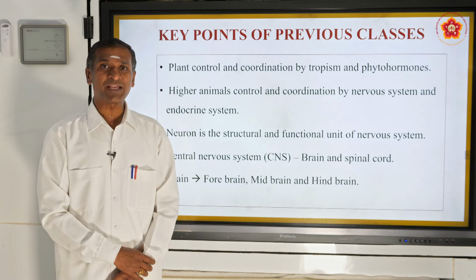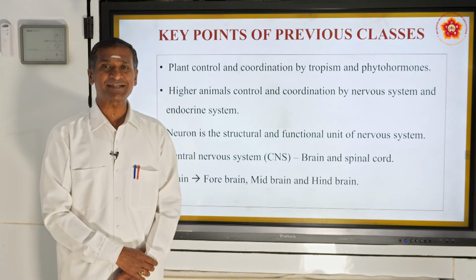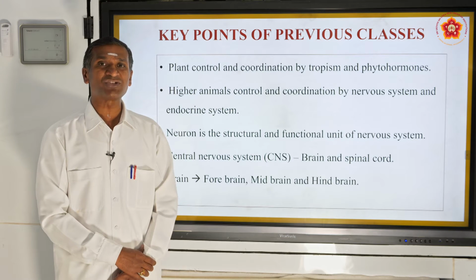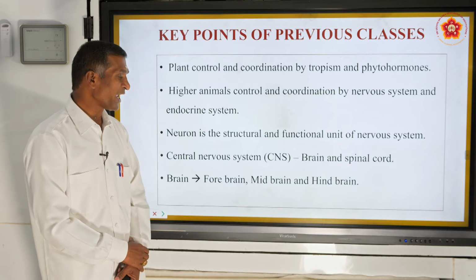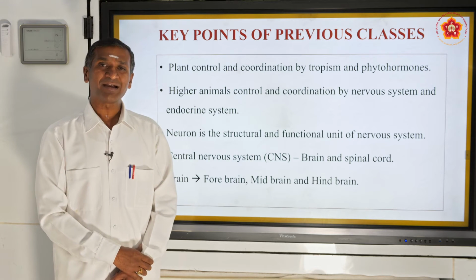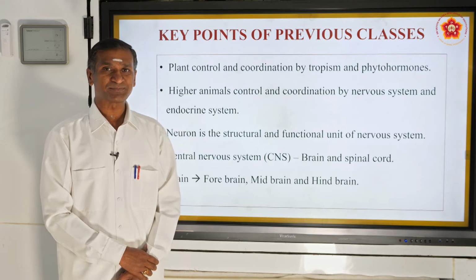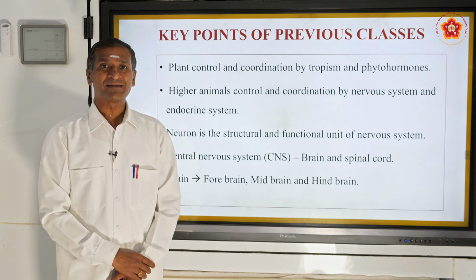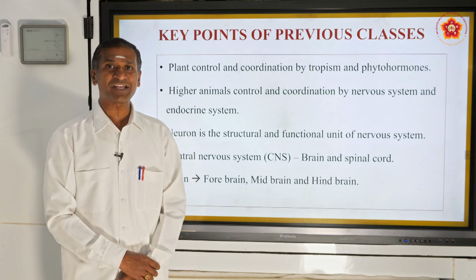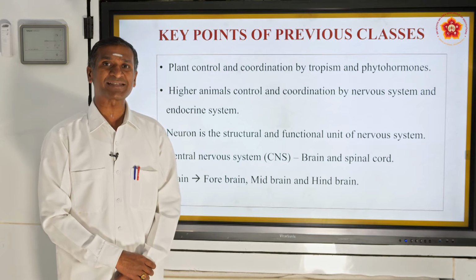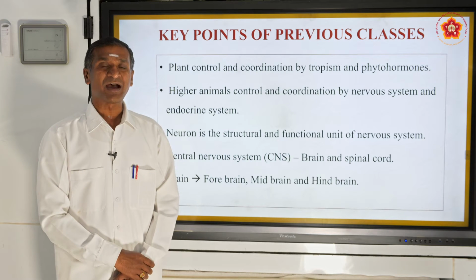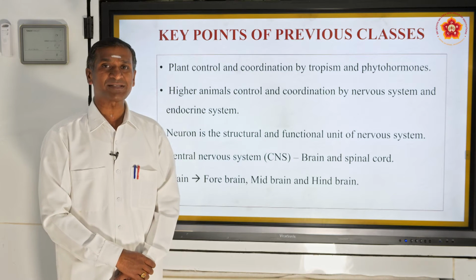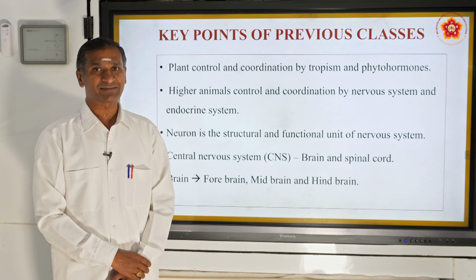For better understanding, we divided it into 3 major parts: the forebrain, the midbrain, and the hindbrain, where the forebrain has the largest area, the cerebrum, and also the diencephalon, which has the thalamus and the hypothalamus.